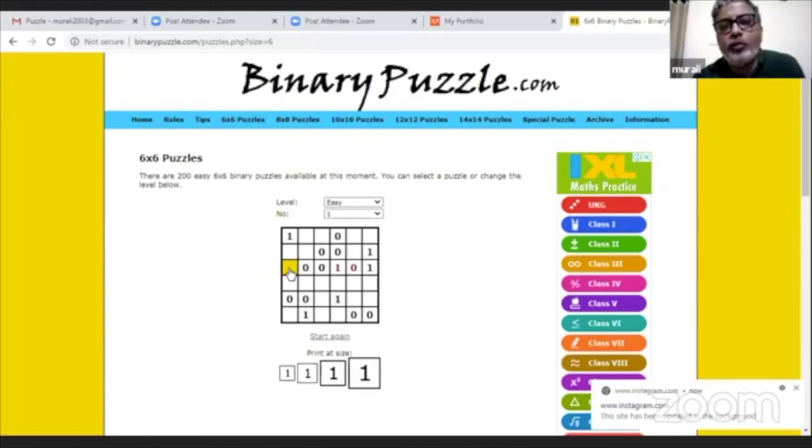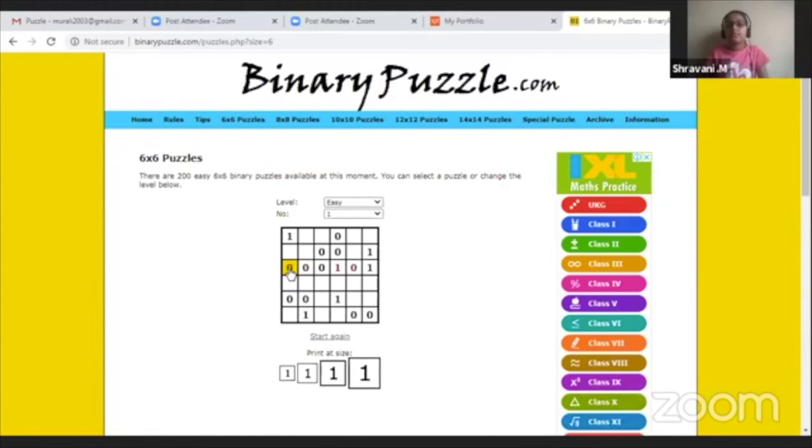Yeah. What would come here? 1. Why? Because in that row, there are 2 zeros. So right. Perfect. I think you can tell me one more quickly.